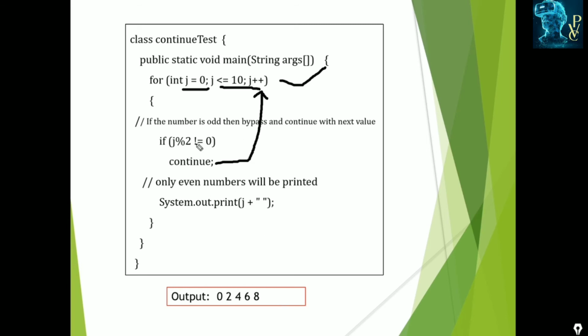If we specify j mod 2 double equal to 0 instead of this, it displays only odd numbers. Even numbers are skipped. This is the use of the continue. Continue skips only the specified statements.